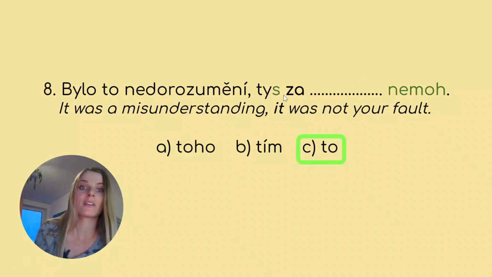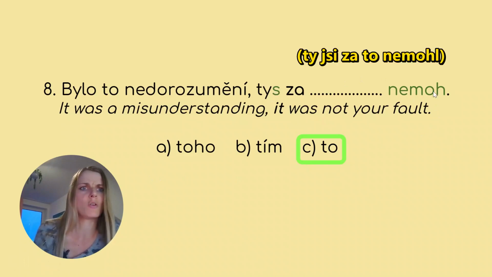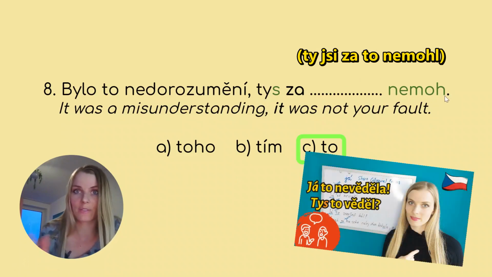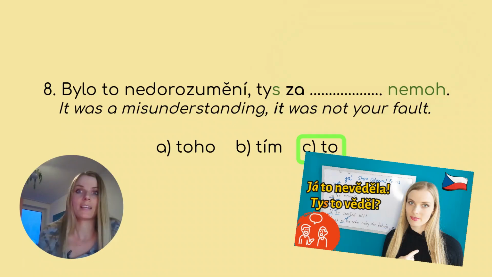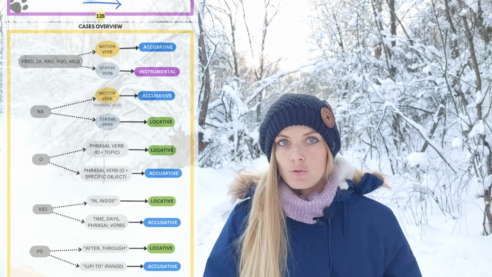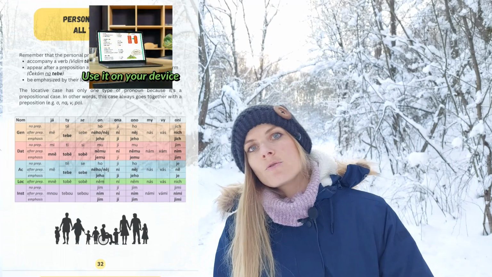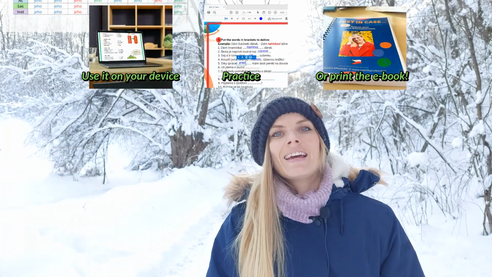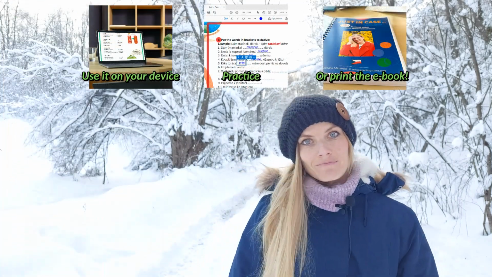And if you're wondering why this form is written like this, tys za to nemohl instead of ty si za to nemohl, watch my video that I published last week about colloquial past tense. Let me know what was your score. If you want to master the grammatical cases and know how to form them, what to use with which preposition, check my ebook just in case.